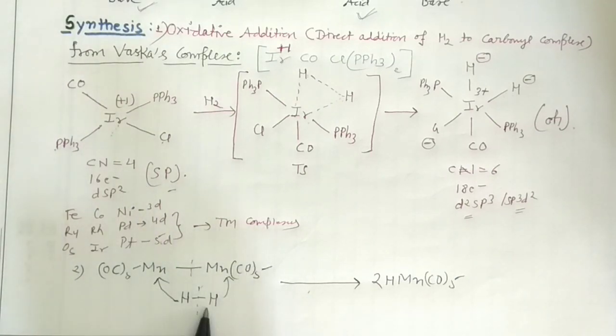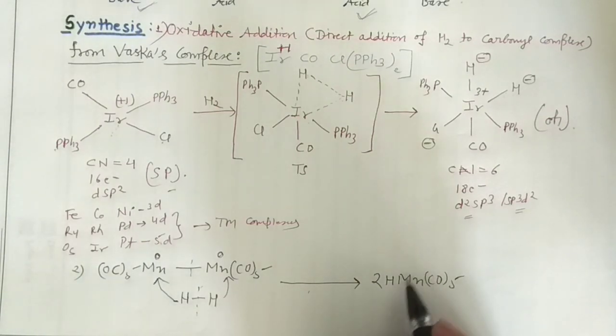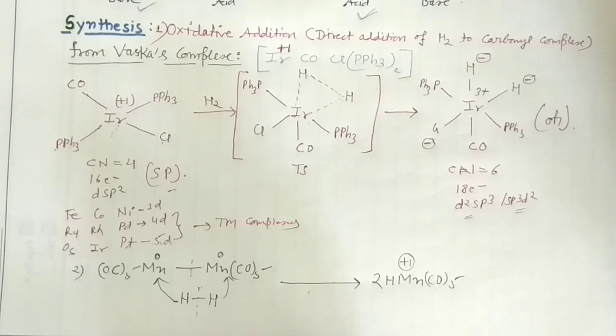So if you see this particular method here, again it's an oxidation, right? How is it oxidation? Because all carbonyls are neutral, so manganese was in zero oxidation state here. But when you move to this particular complex, manganese will get the +1 oxidation state, for example, okay? So it is the oxidation of the manganese which is going on, and the cleavage of this complex has also occurred.